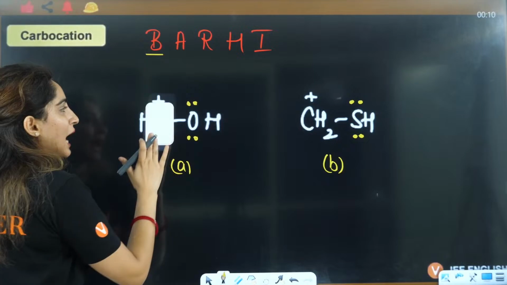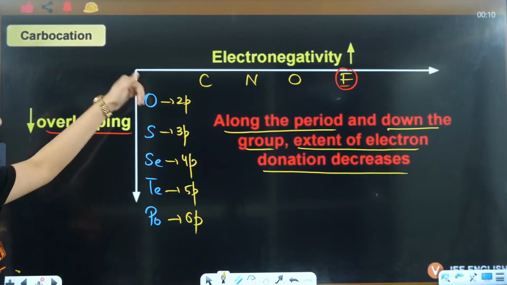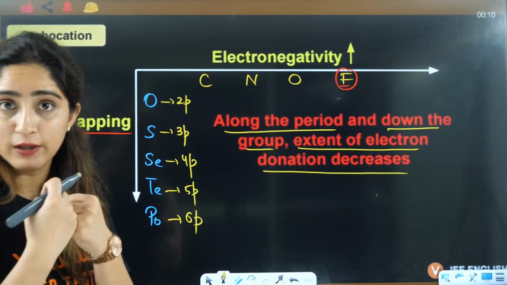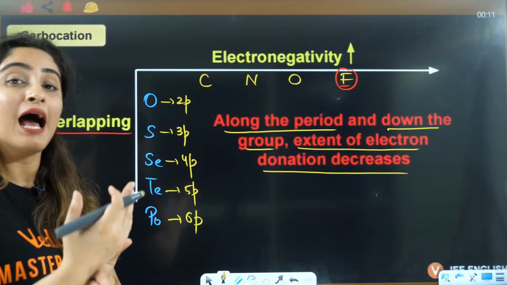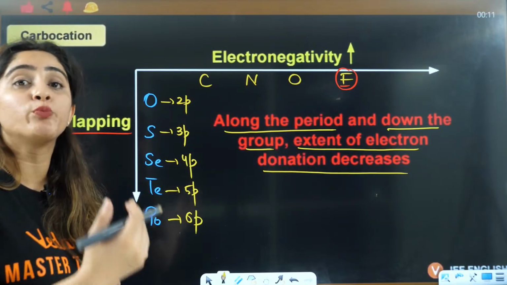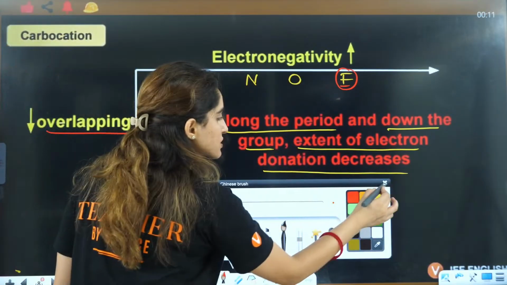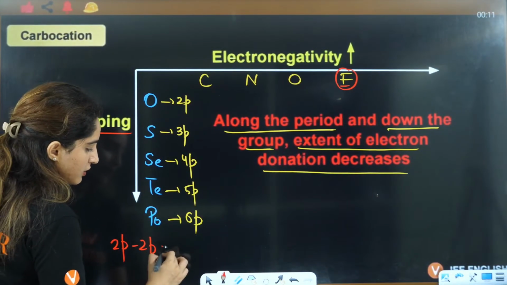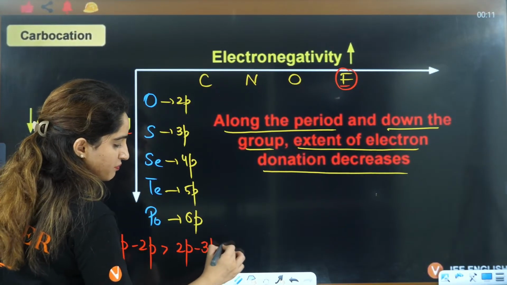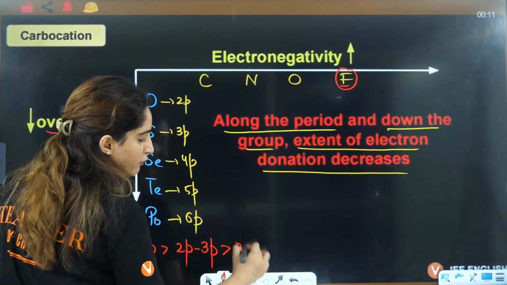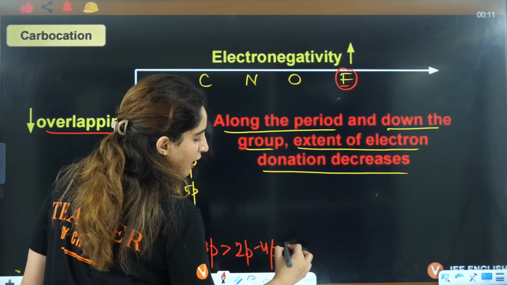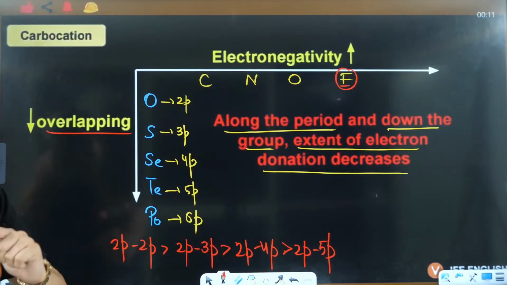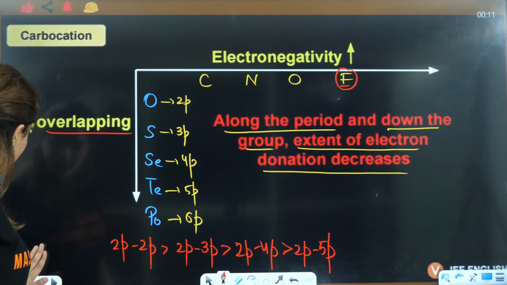So down the group, 2p-2p overlapping will be good as compared to 2p-3p, as compared to 2p-4p, as compared to 2p-5p. So the overlapping goes this way: 2p-2p is maximum, then 2p-3p, then 2p-4p, then 2p-5p, and so on, it decreases down the group.